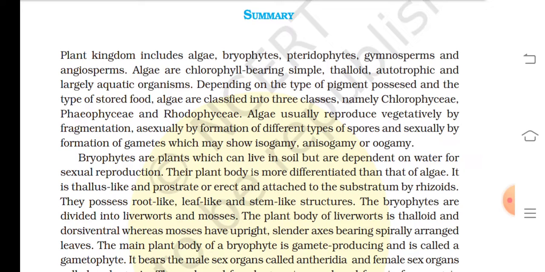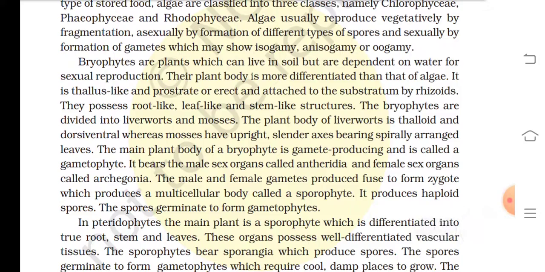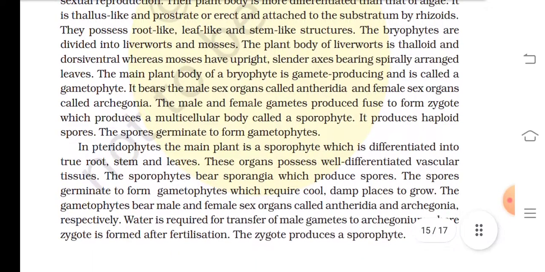isogamy, anisogamy, or oogamy. Bryophytes are plants which can live in soil but are dependent on water for sexual reproduction. Their plant body is more differentiated than that of algae. It is thallus-like and prostrate or erect and attached to the substratum by rhizoids. They possess root-like, leaf-like, and stem-like structures. The bryophytes are divided into liverworts and mosses.